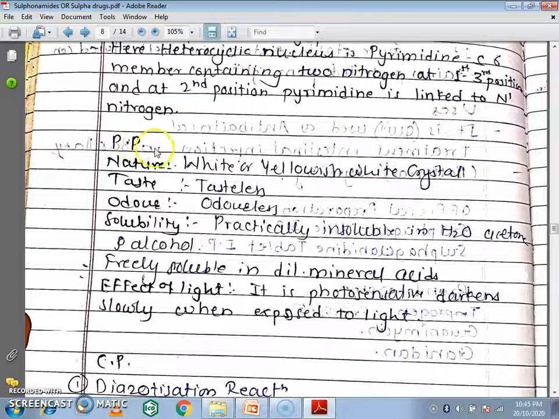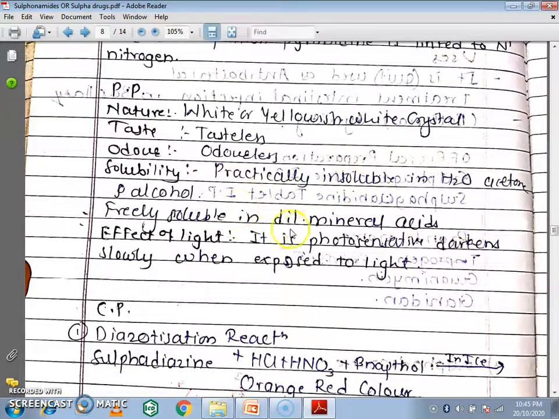Next is the physical property. First is the nature: white or yellowish white crystalline, tasteless and odorless. Solubility: practically insoluble in water, acetone and alcohol, and freely soluble in dilute mineral acids. Next is the effect of light. It is photosensitive and darkens slowly when exposed to light.